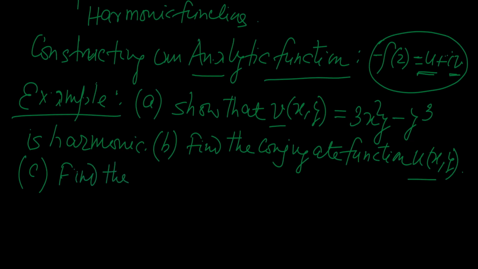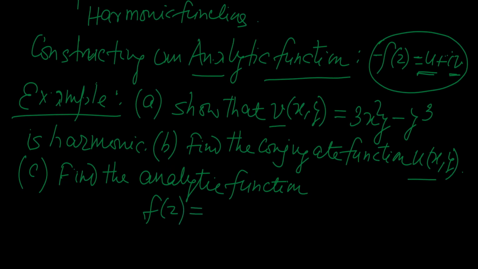Find the analytic function f of z equal to u of x y plus i times v of x comma y.